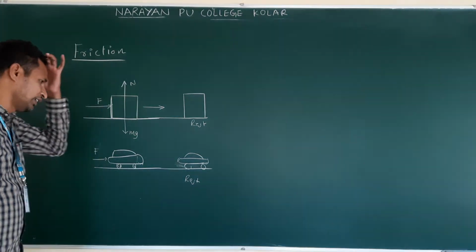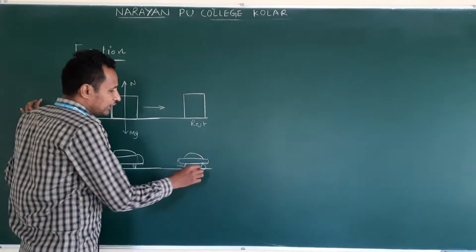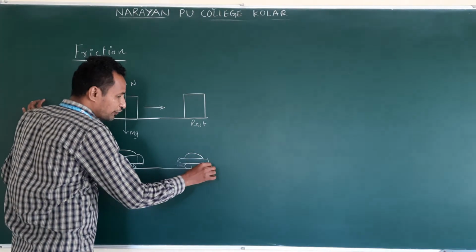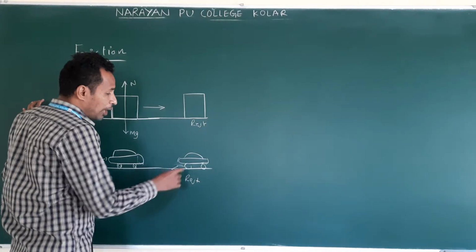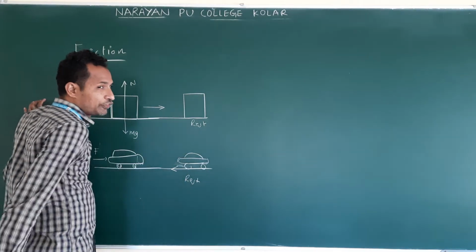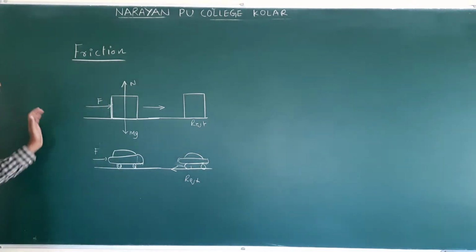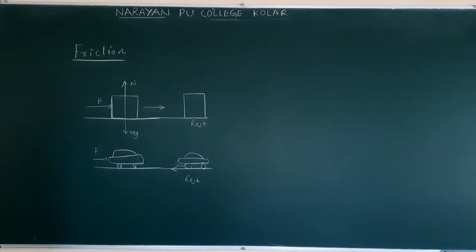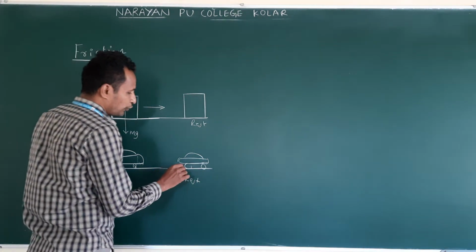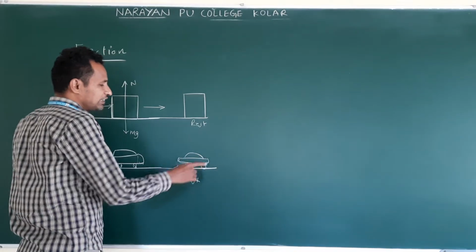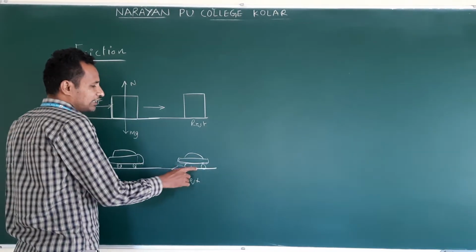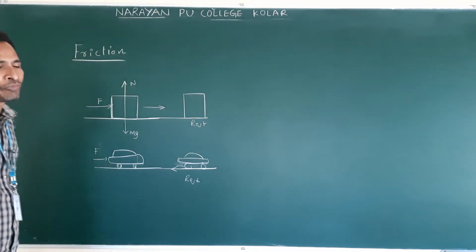The reason is that at contact, another force is acting. That force acts opposite to the motion of the object, the relative motion of the objects. So if you take the floor as one object and the pod as another object, there is a relative motion. One is at rest, another one is moving.